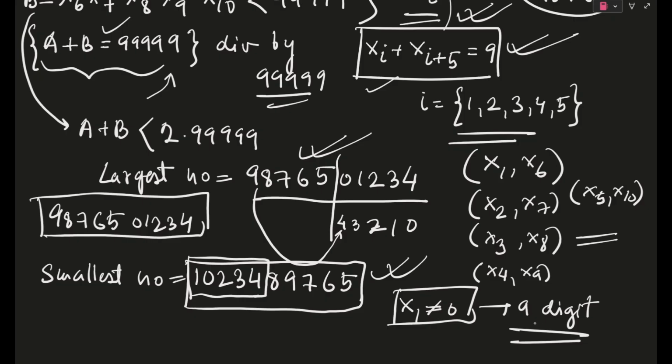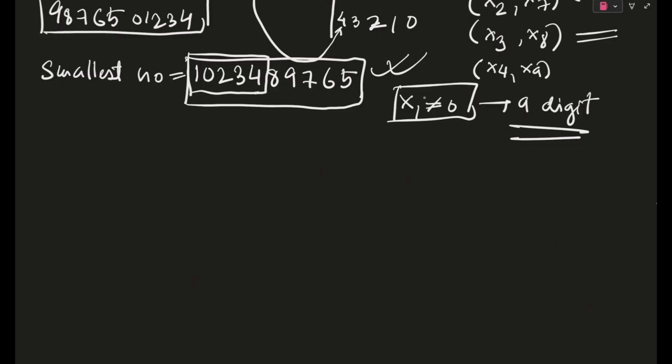The first two options are solved, and also the first two options are correct. But that's not the end of the question. We still have to find out the total number of numbers possible. That is where the main difficulty of the question arises. So let's go on to that.